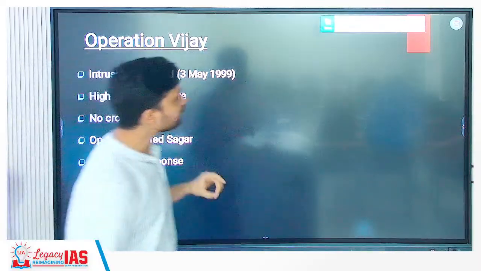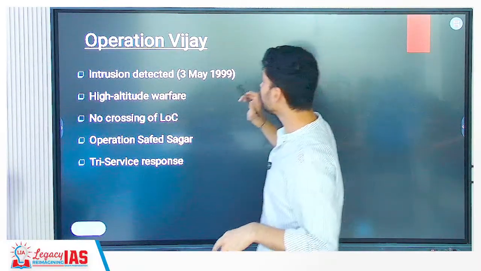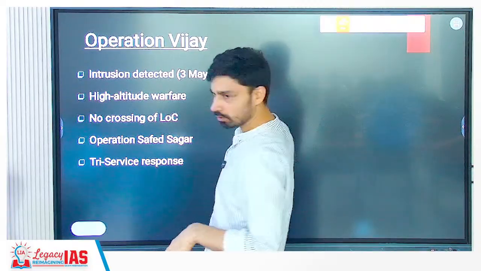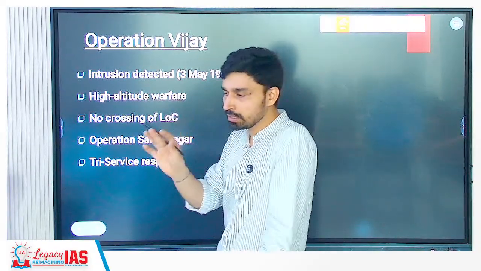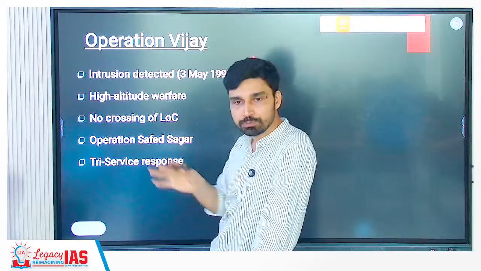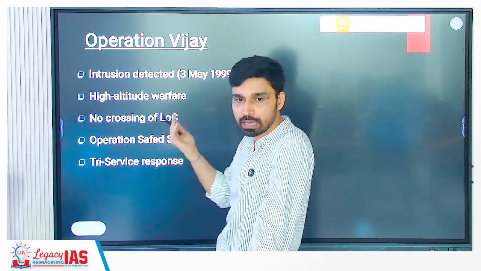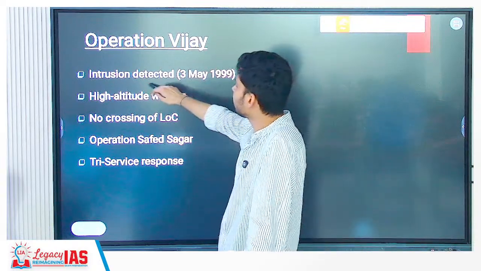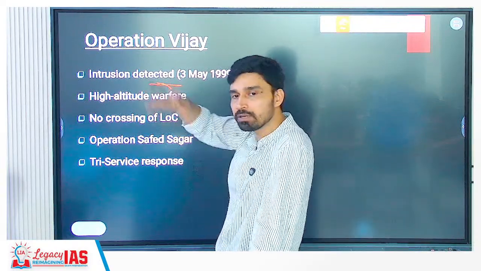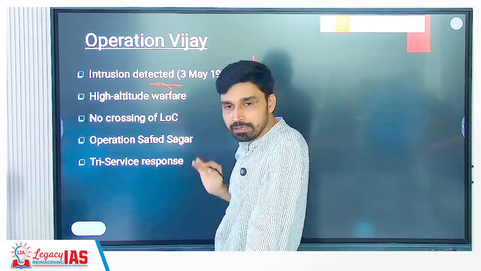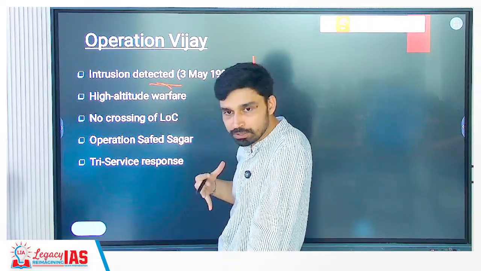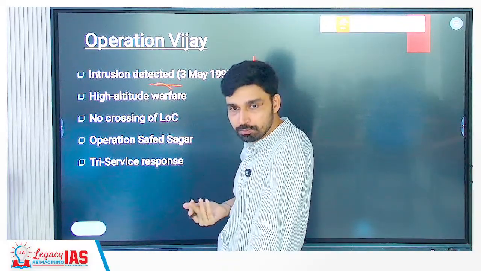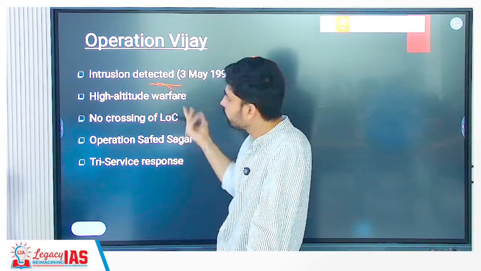So on 3rd May 1999, it was the local shepherds, like we have discussed in the geography, many animal-rearing tribes in this area depend upon sheep, goat, camels and cattle. They were the first to detect that some intruders, people never seen before in the villages, had entered this area. They were also carrying weapons, but were not military personnel because they were wearing local dresses.